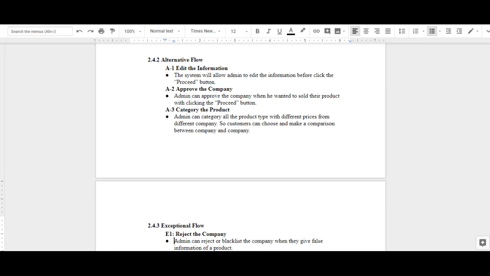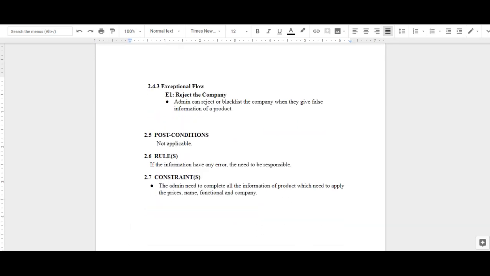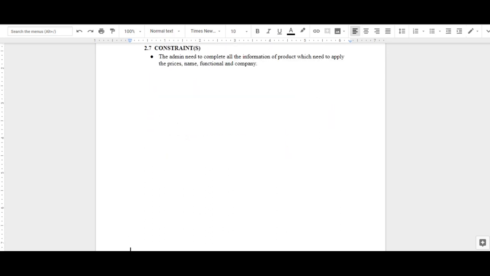Admin can approve the company when he wants to show their company by clicking the process button. The third one is categorize the product. In the exceptional flow, admin can reject the company when they give false information about a product. The rule is if the information has any error, it needs to be corrected. Admin needs to complete all the information of the product, which needs to include the price, name, function, and company.